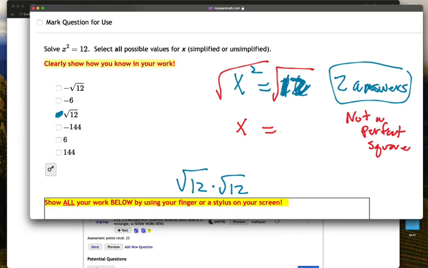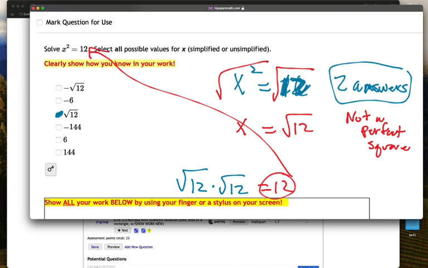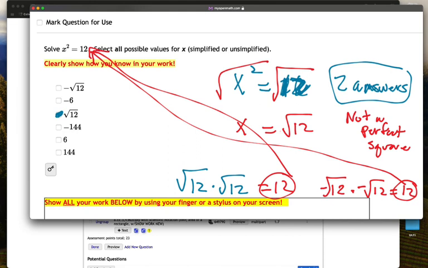I'm going to use the right color pen here. That is square root of 12. Since that is 12, right there, there's one solution, but also since a negative times a negative is a positive, that's also 12. So we've got the opposite of the square root of 12.